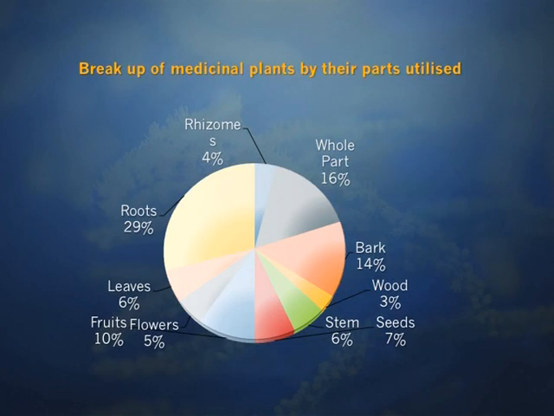Then bark is 14%, wood only 3%, stem alone only 6%, seeds nearly 15%, fruits 10%, flowers very little at 5%, and leaves only 6%. Of all the plant parts, the roots are the most highly used medicinal part when compared with the others.